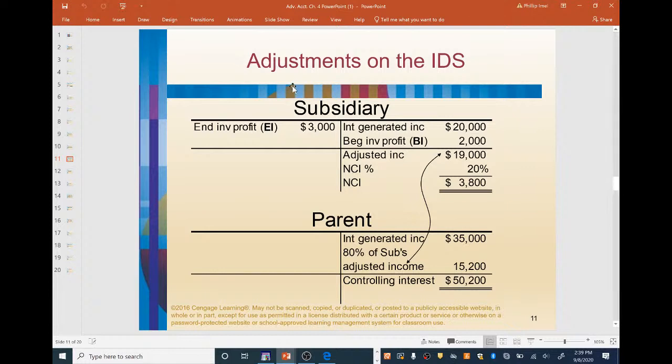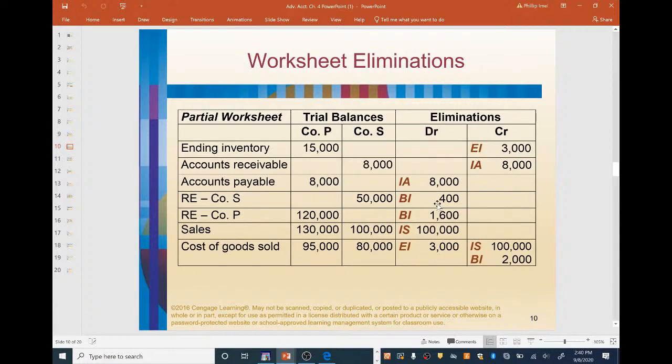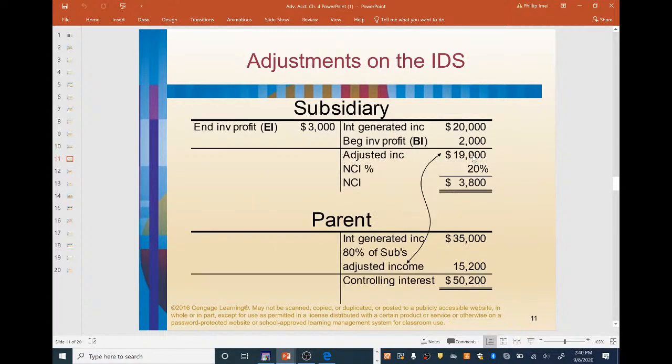Okay, so let's make our adjustments to the income distribution schedule. So once again, the IDS is the income distribution schedule. Okay, so let's start with the subsidiary. In this case, they had internally generated income of $20,000, right? Remember, they had a beginning inventory profit of $2,000 from the BI entry up here. Remember, we reduced the cost of goods sold, so there's the 2,000 right there.